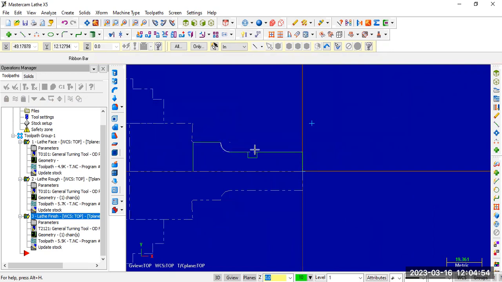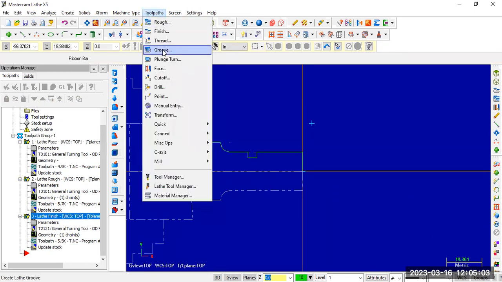Okay, so finish turning is over. Next, I need to remove material from this narrow groove. For that one, same tool path, grooving operation. So just click groove.